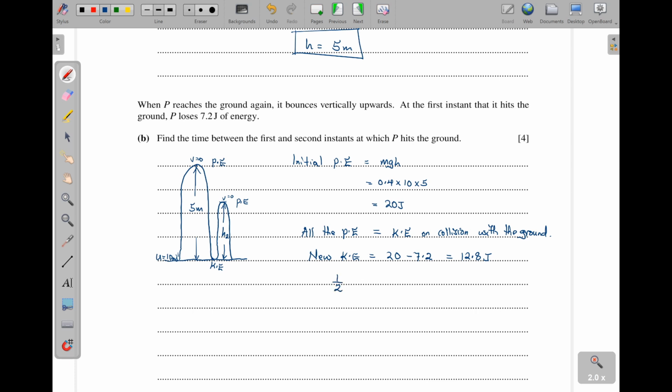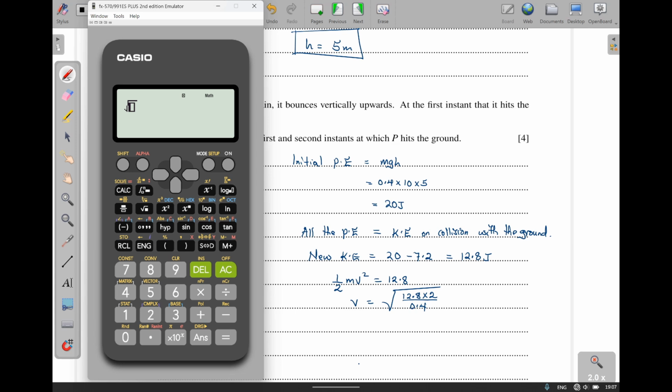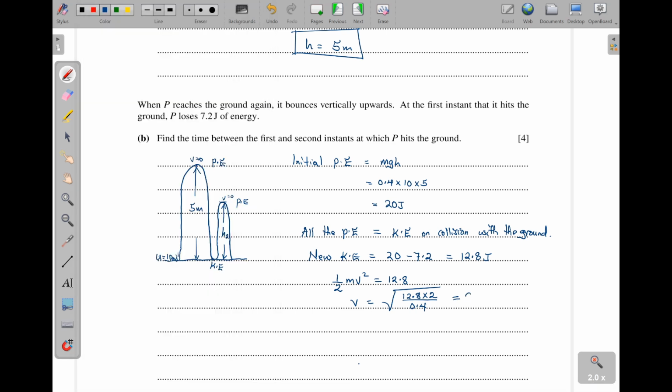You know, kinetic energy is a half mv squared. So which is equal to, now this kinetic energy we have gotten 12.8. Okay. So we shall have v, which is going to be equal to the square root. This is 12.8. We shall multiply by 2. Then we divide by m. Okay. The m here. Remember, m is 0.4. So putting this in the calculator, what do we get? Square root of 12.8 times 2. Then down we have 0.4. It gives us 8. So this one is 8 meters per second. Okay. So it rises up with 8 meters per second.